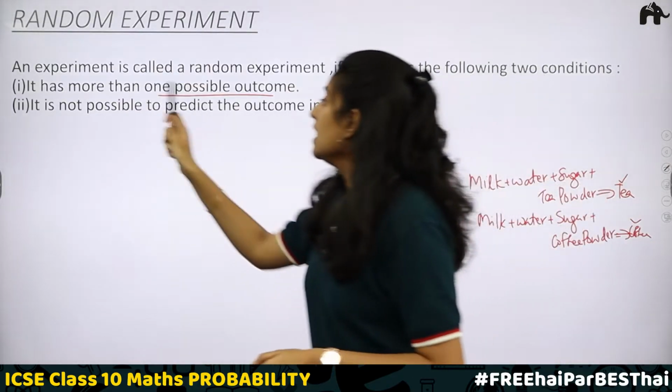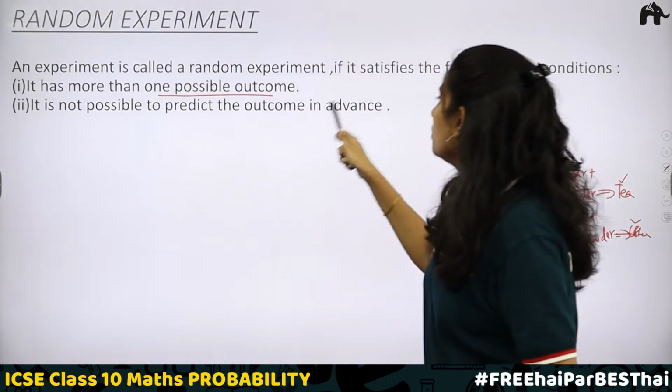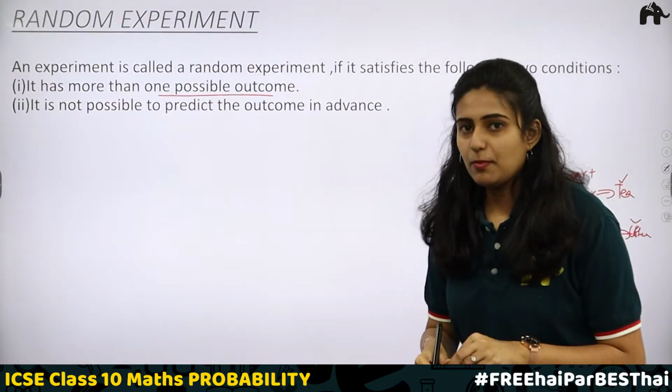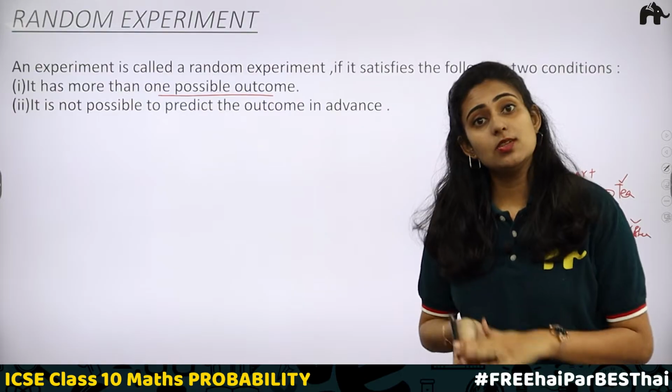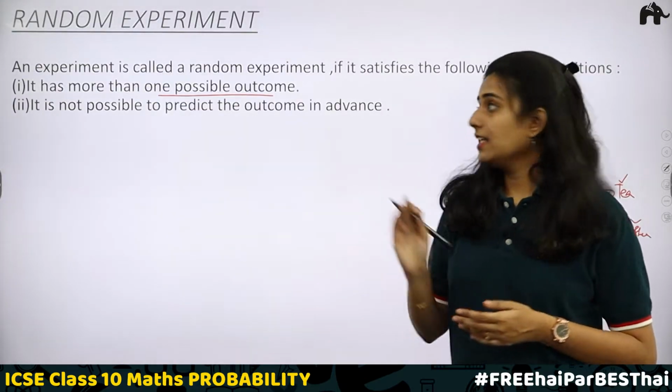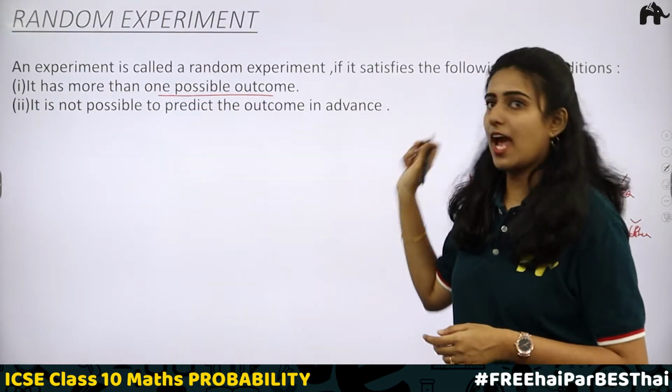The second condition is it is not possible to predict the outcome in advance. Can I say that by tossing this coin, I will get head? Is it sure? No, right? There are equal chances of getting head and tail. In that case, we call it a random experiment.